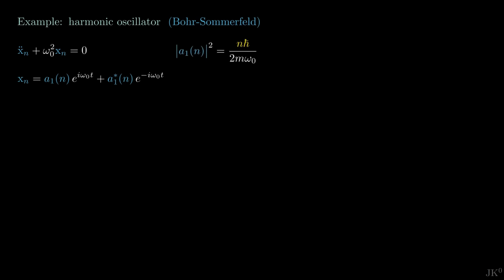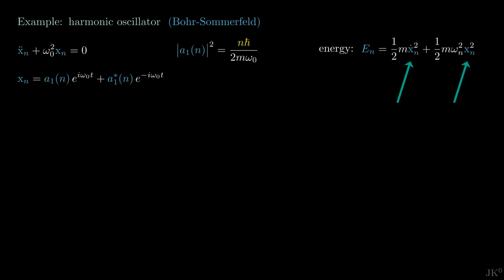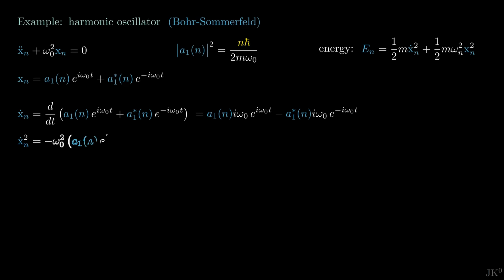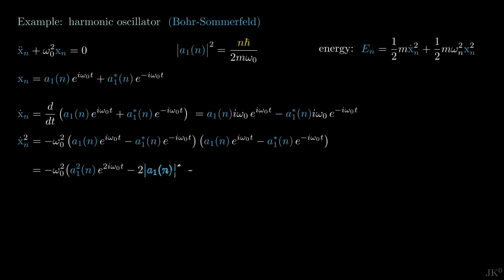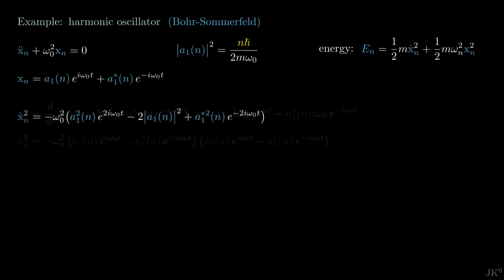Let's now calculate the energy levels of this old quantum oscillator. Note that we need to determine x dot squared and x squared. And for this we use our simple Fourier expansion. X dot is given by this, and its square leads to 3 terms.